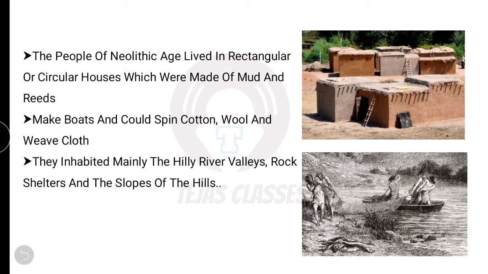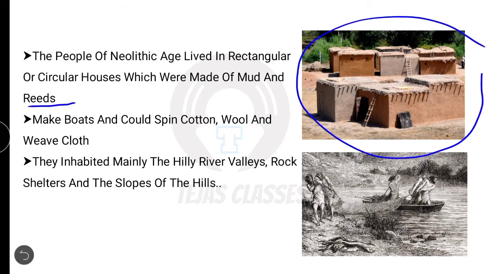Now, the people of the Neolithic age lived in rectangular or circular houses which were made of mud and reeds. Here you can see the image clearly. What is the shape of the houses? It is rectangular. In the Mesolithic, they were round, actually not in a proper shape, an irregular shape. They just used straw and mud for constructing, but now they have constructed a structured thing. It is a rectangular or circular house, and they have started making boats also.